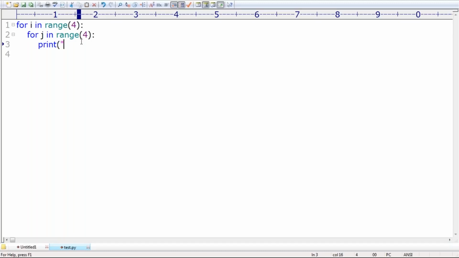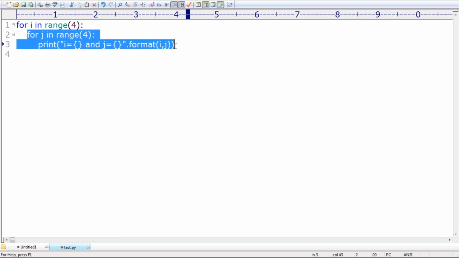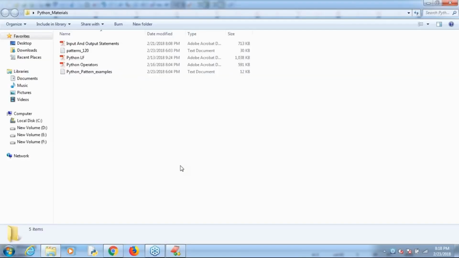Okay, sir, i is equal to, and j is equal to, like this. In the format method, the first curly braces I have to fill with i, and the second curly braces I have to fill with j. This is the string format method, right? If I take a loop inside another loop, then automatically it is a nested loop. I'm taking one loop inside another loop. Such a type of concept is nothing but the nested loops concept, right? Remember that nested loops concept.